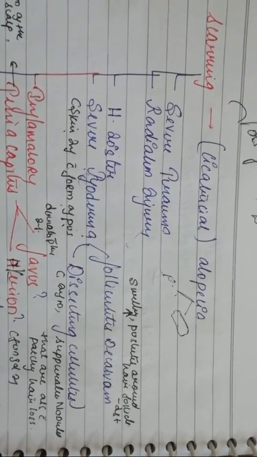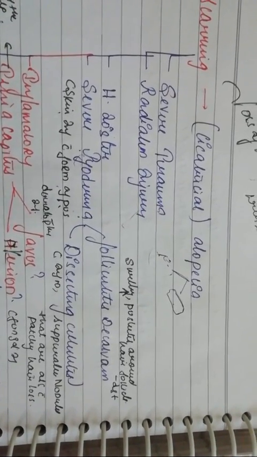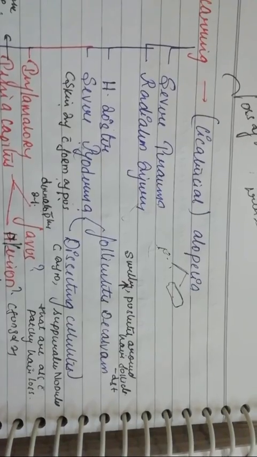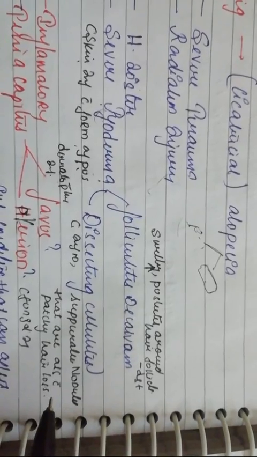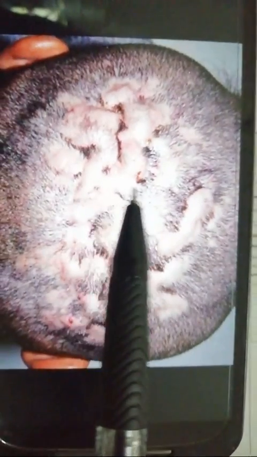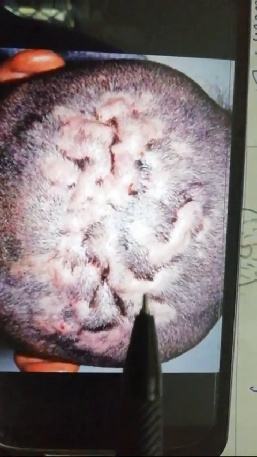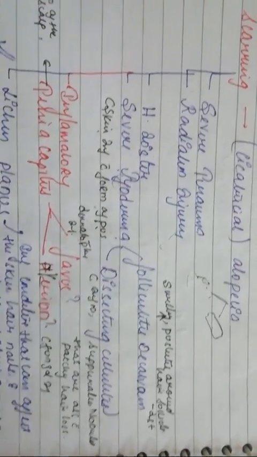Next, under the severe pyodermas, the problem with the skin, we also have something known as dissecting cellulitis. Let us understand the points written here. What do you mean by dissecting cellulitis? It is suppurative nodules that are associated with patchy hair loss. You can look at this. These are the dissecting nodules. You can observe you have hair here but you have a patch over here. That's all we have to understand regarding folliculitis decalvum and dissecting cellulitis.